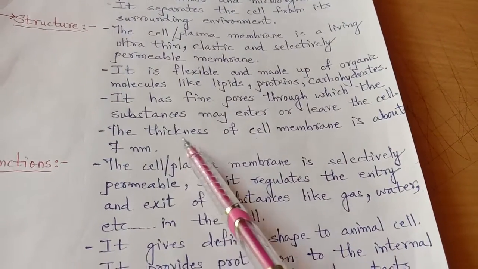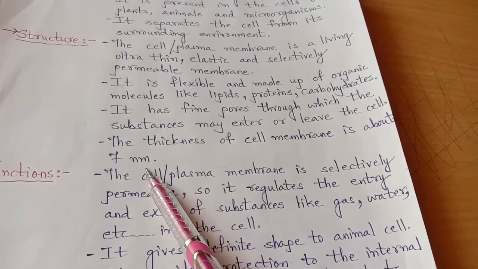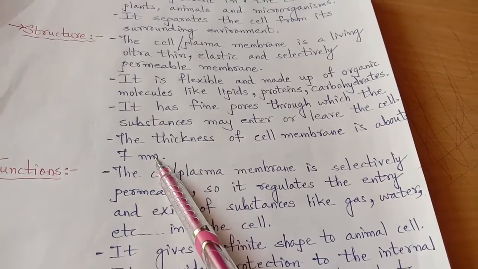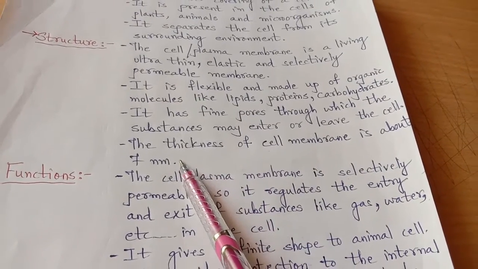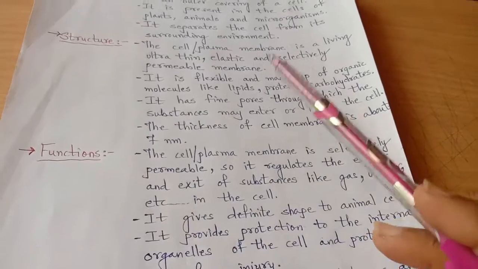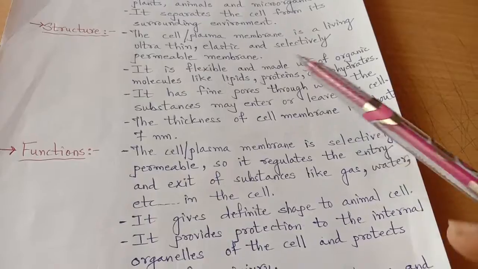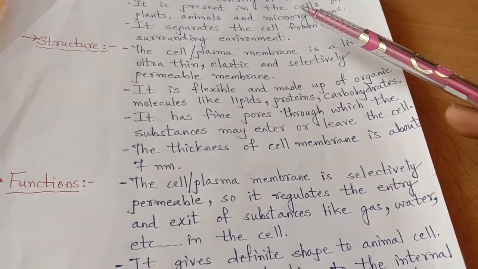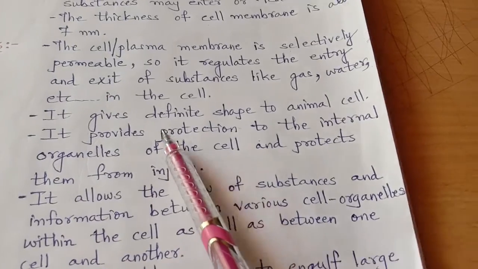The thickness of a cell membrane is about 7 nanometers. That means it is very, very small, 10 raised to minus 9 meter. And that is why a microscope is needed to observe the plasma membrane. So this was about the structure, how it is and what it is made up of. Occurrence we have seen, where we find it. Now what is the function? That means what is its work in the cell?